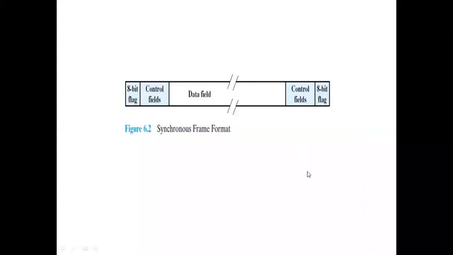Like if I am taking the flag as 01010101, that is alternate 0s and 1s in 8 bits, that I am taking as the flag. So whenever I find those 8 bits, 01010101, that will be taken as the start.